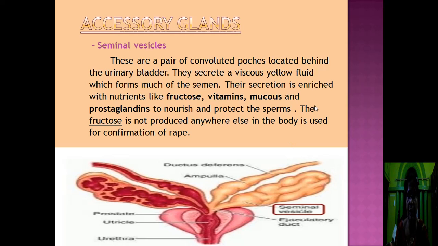In this diagram, you can see the seminal vesicle. This is the seminal vesicle. It is the external view. This is the vas deferens. Vas deferens enlarges here to form the ampulla, and this is the seminal vesicle. This is the duct of seminal vesicle. Both the ducts unite to form the ejaculatory duct. This is the external view. This is the internal view of the seminal vesicle.